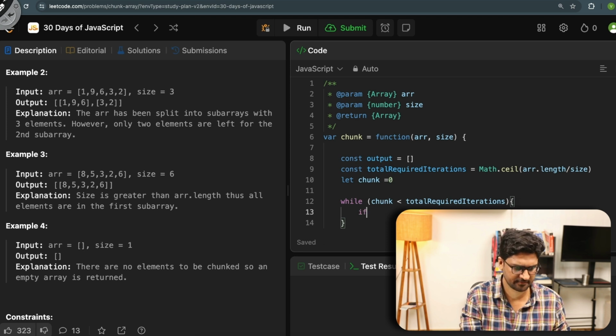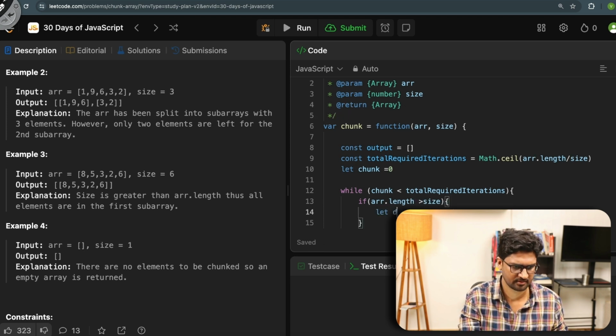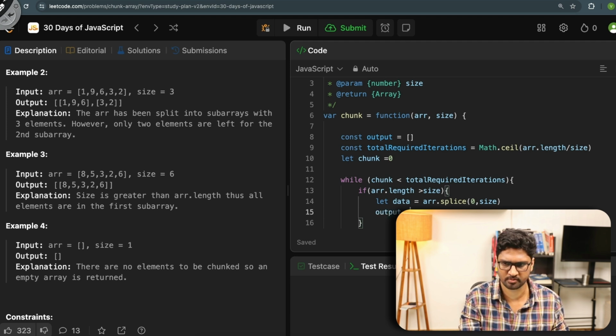I do this: if array.length is greater than size, in that case let data equals to array.splice, and then I set 0 comma size. output.push, and then I pass data.